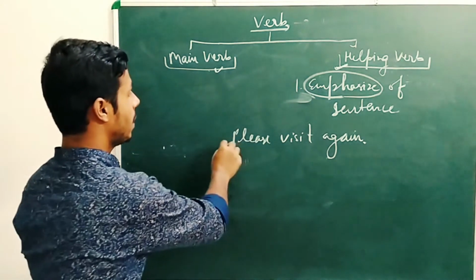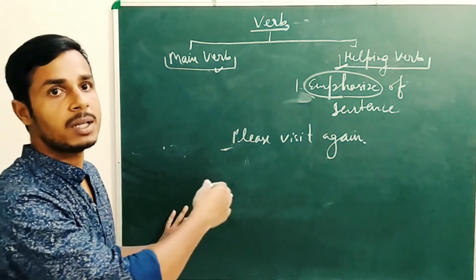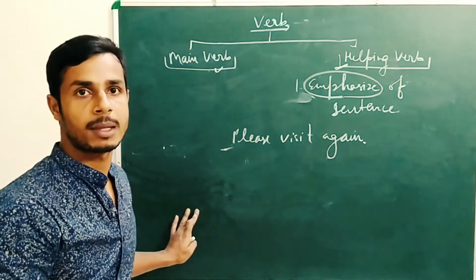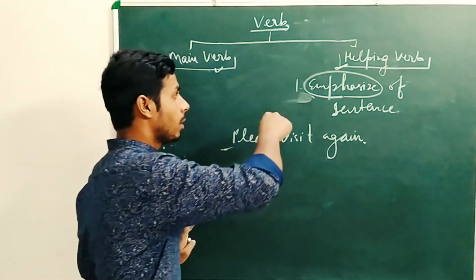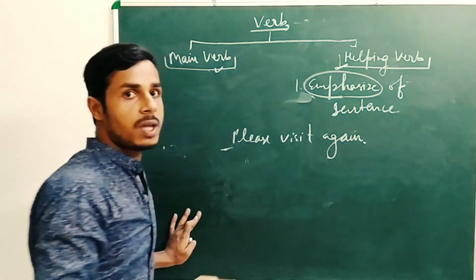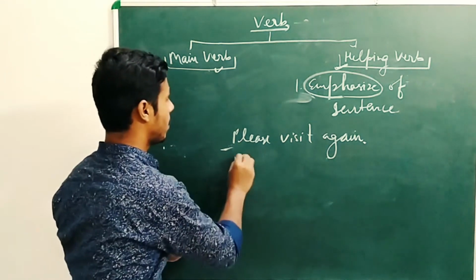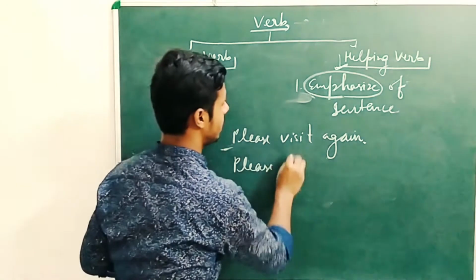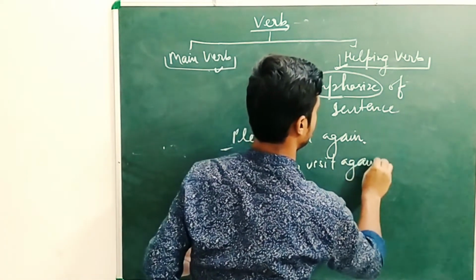For example, we have the sentence, please visit again. The sentence is simply an imperative sentence. But if we want to emphasize the sentence, we have to add a helping verb. For example, I wrote, please do visit again.